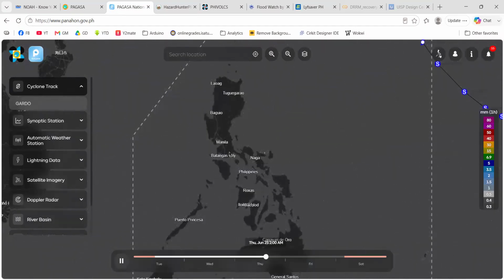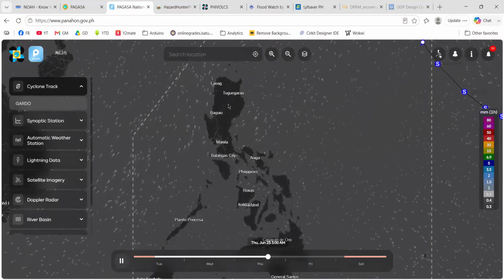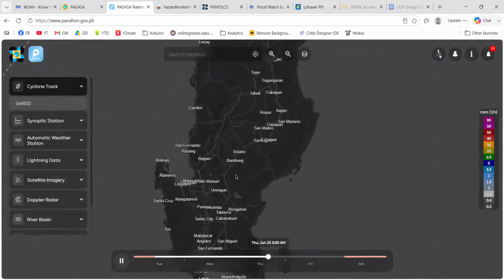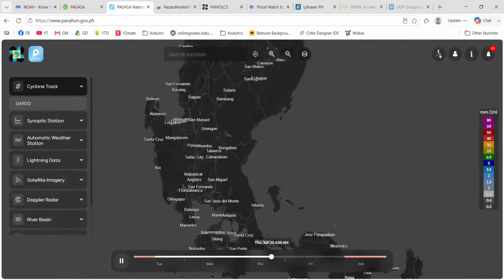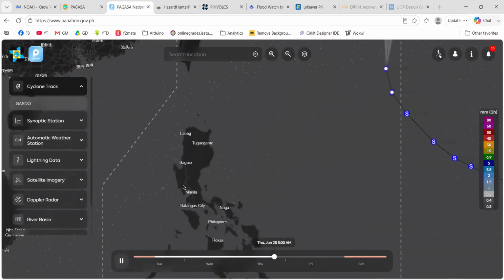So I'm not sure if this is really it. Probably it is also dependent on the network that you have. But nevertheless, I strongly urge you to explore panahon.gov.ph, and I believe there's a mobile app equivalent to this.